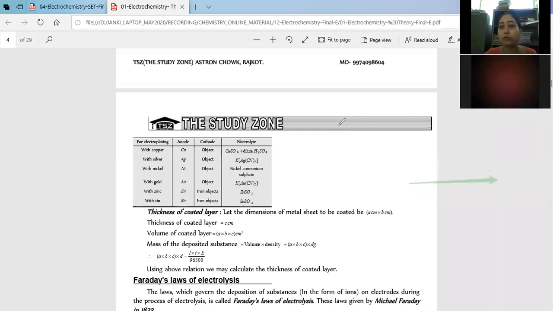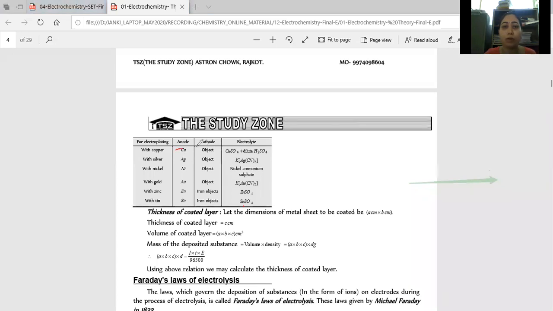Plating matter use થાય છે. So for that, I wrote over here some of the examples. Okay, with copper anode, cathode object જેના ઉપર plating કરવાનું હોય.